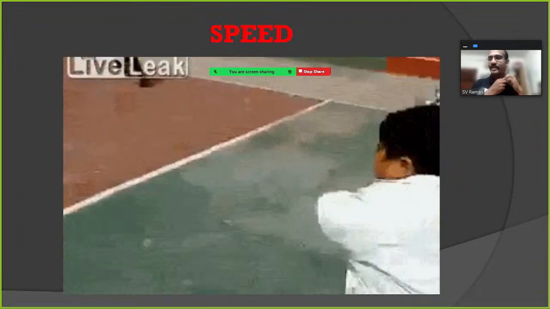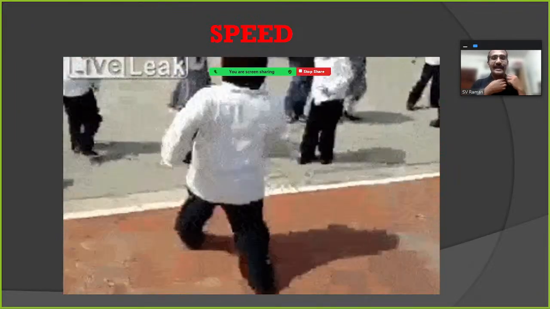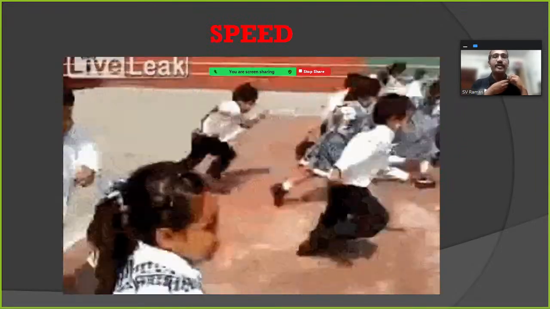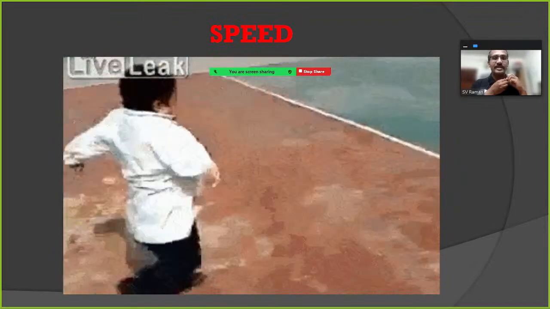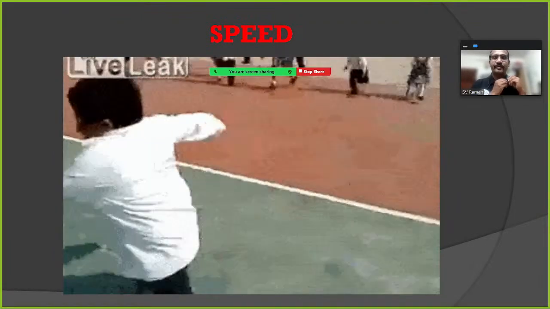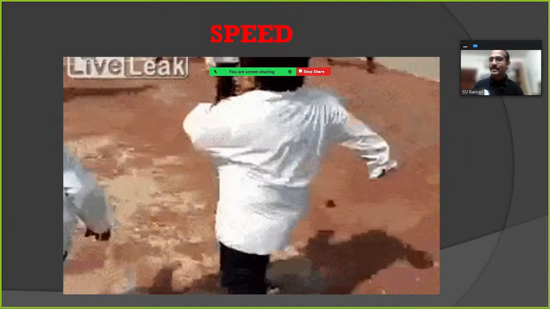Yesterday we discussed what is motion, straight line motion, uniform motion, non-uniform motion. Then we studied distance and displacement, and the difference between distance and displacement.